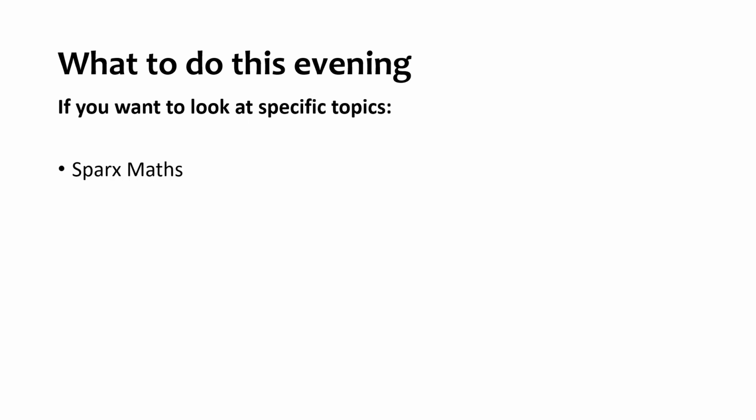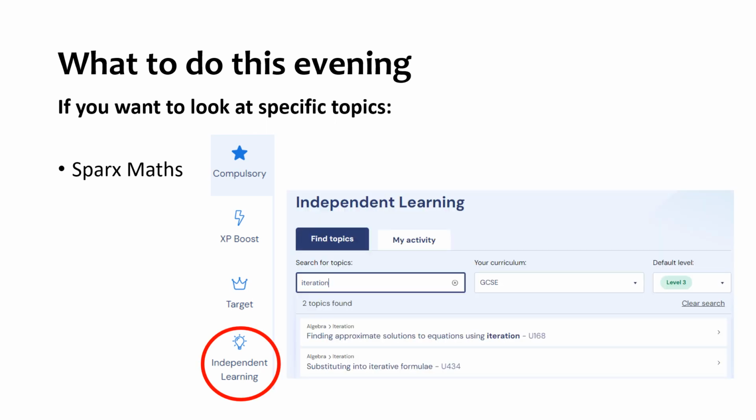What can you do this evening? I would suggest that if you want to look at specific topics, that you go on to Sparks Maths. You've got your independent learning tab down the side. Check you're on the right curriculum for GCSE. I think it defaults to Key Stage 3, so please do check that, and you can type in topics.